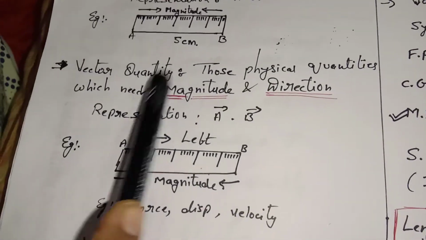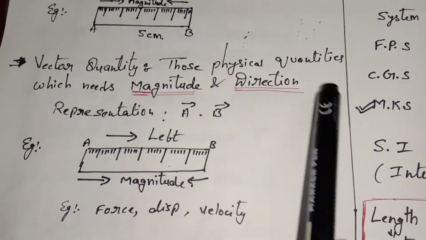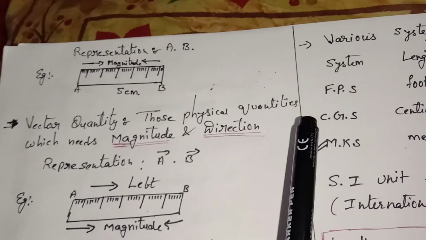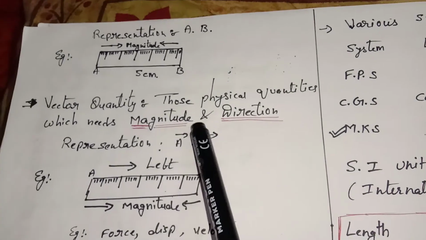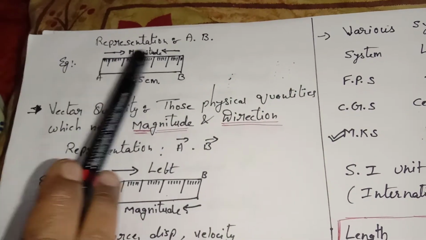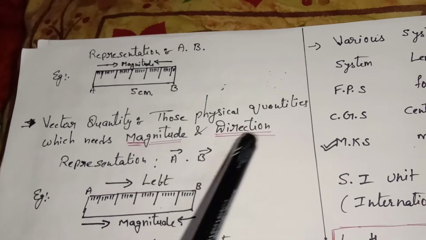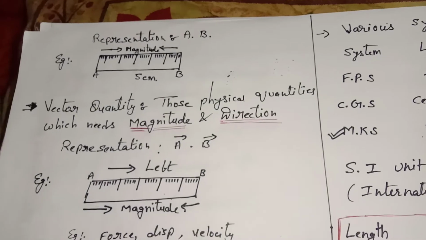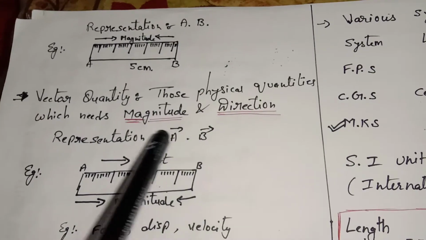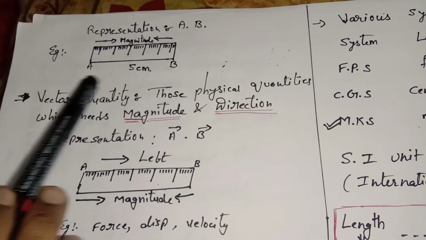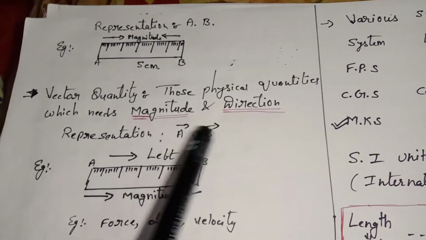Whereas in vector quantity, those physical quantities which can be measured, like length, mass, weight, force, need a magnitude and direction. Magnitude is the total length covered, and it also requires a direction, in which direction it is moving. Vector quantities are represented with an arrow symbol, but every time they will not represent it like this, so we have to identify.